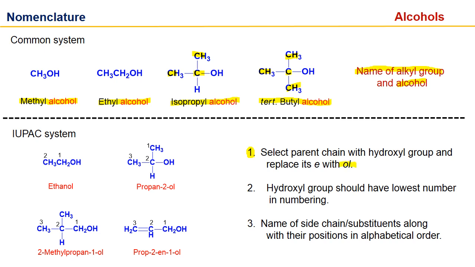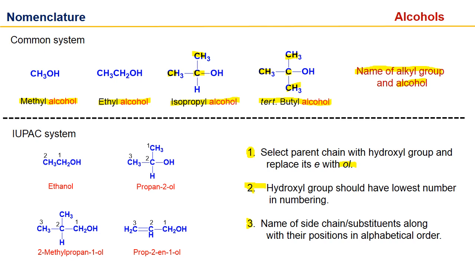Second, the hydroxyl group should have the lowest number in numbering the compound. Third, name the side chains or substituents along with their positions always in alphabetical order.